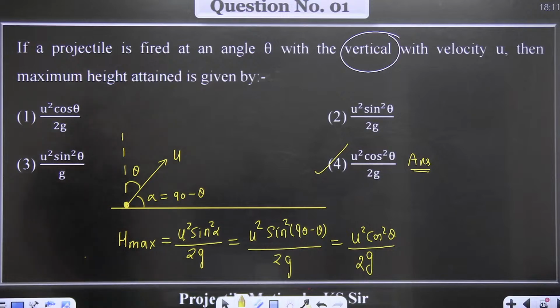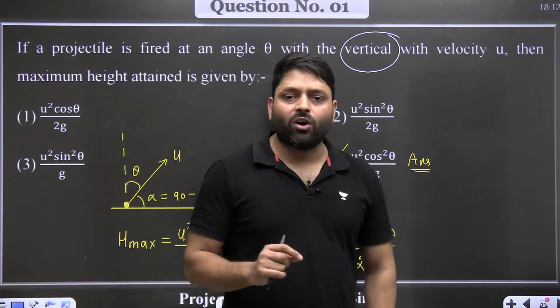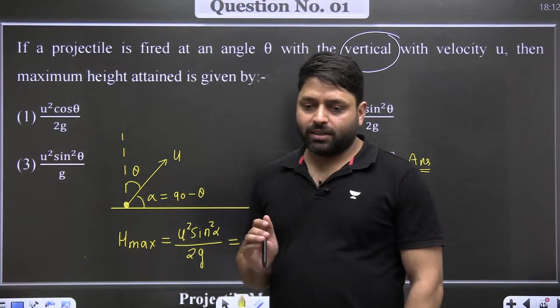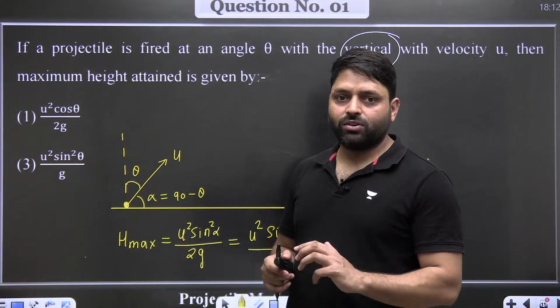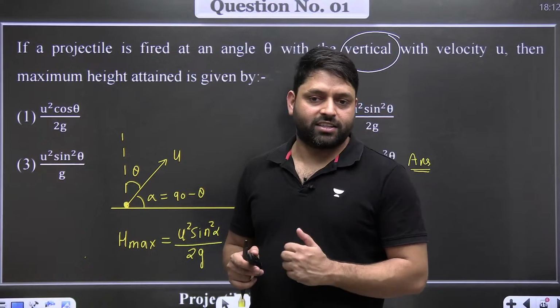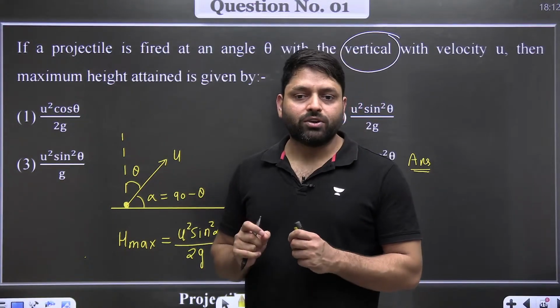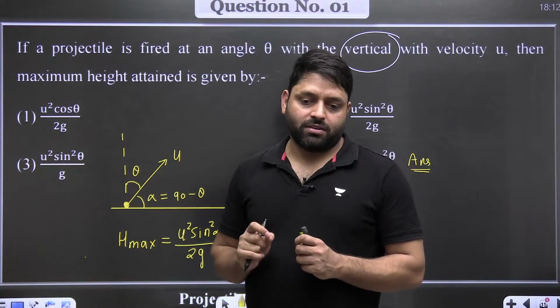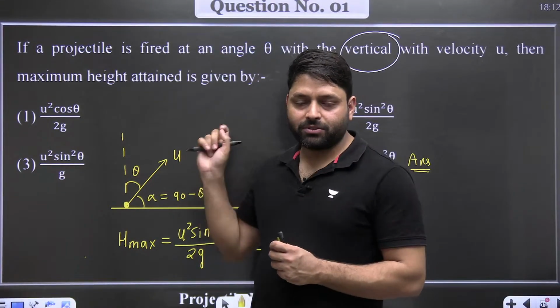So D option will be the correct option. Can you see, like this topic you have already studied. Most of the, like I can see the chat, the type of chat is like you are overconfident in this chapter. In the first question, which is the very easy question, most of you have just solved it wrong. So learn something from this question.